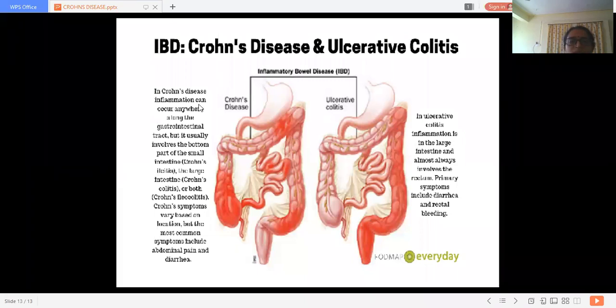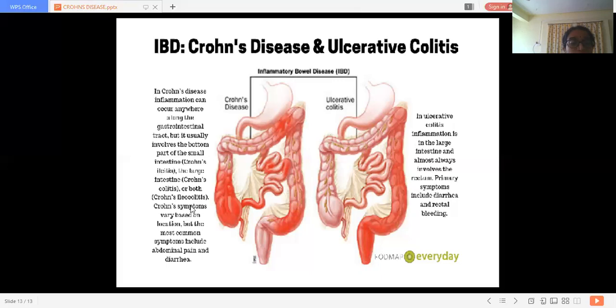In Crohn's disease, the inflammation can occur anywhere along the gastrointestinal tract, but usually involves the bottom part of the small intestine, which we call Crohn ileitis, and with involvement of the large intestine, we call it Crohn's colitis, or both.